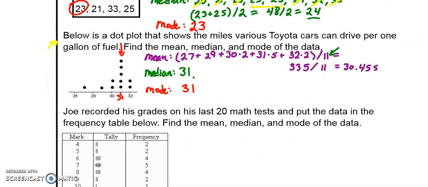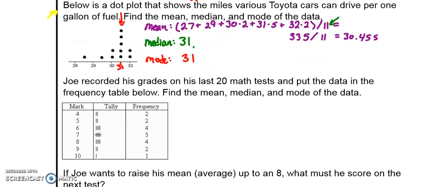Now we found mean, median, and mode with a set of numbers, and we found it with a dot plot, but let's find it with a frequency table. Joe recorded his grades on the last 20 math tests and put the data in the frequency table below. Find the mean, median, and mode of the data. If you think you can do that on your own, pause the video now and give it a try. Otherwise, the answers are coming up in 3, 2, 1.